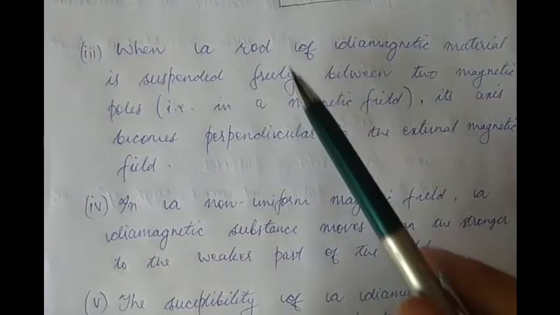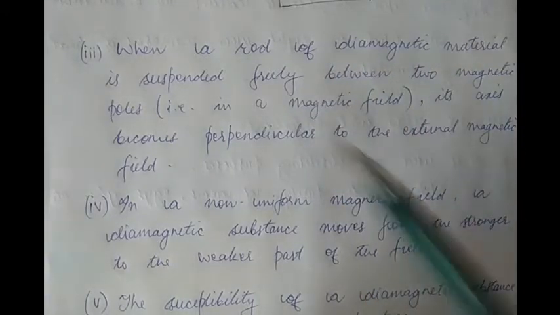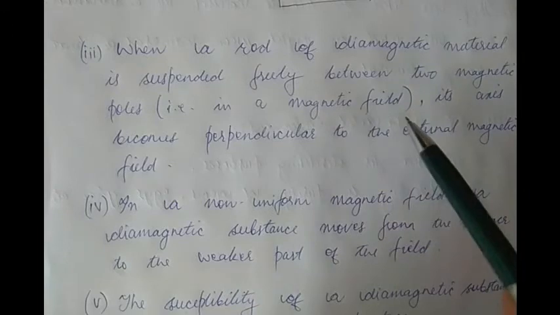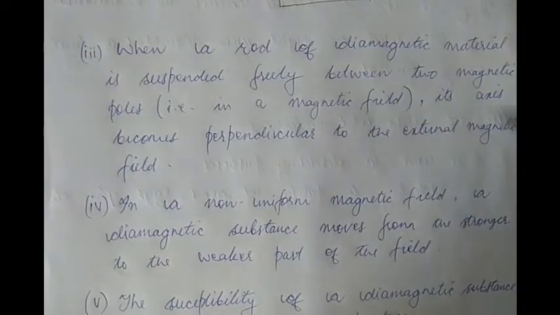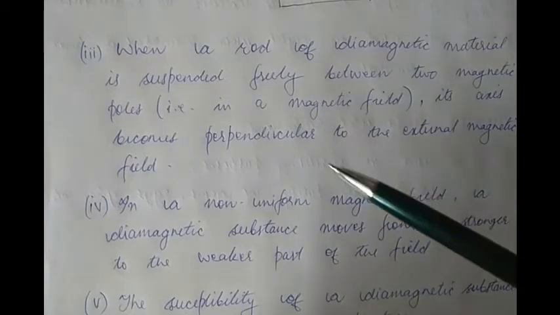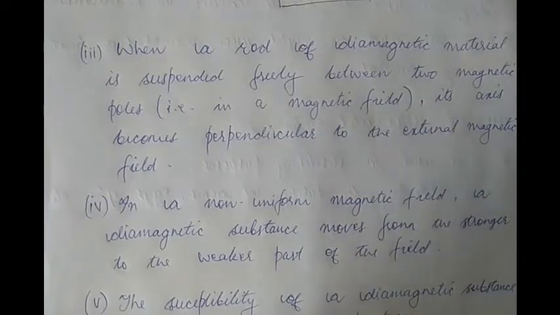Thereby remember, if we have a rod of diamagnetic material suspended freely in a magnetic field, then the rod becomes perpendicular to the external magnetic field. It's like they want to go away from the magnetic field. Also, in a non-uniform magnetic field, since diamagnetic substances don't like magnetic fields, they move from the stronger to the weaker part of the field.